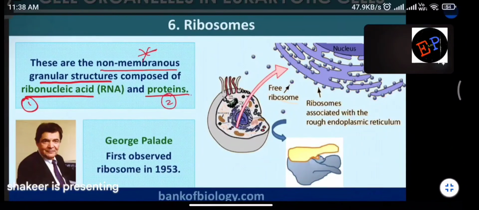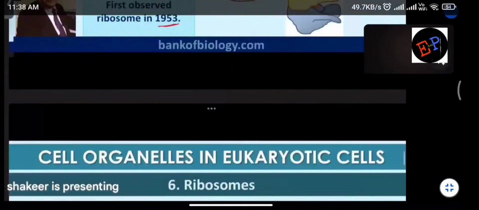So George Palade first observed ribosomes in 1953. And these small dot-like structures which you are seeing, you can call them ribosomes. Some of the ribosomes are present on rough endoplasmic reticulum. Some of them are present in the cytoplasm. Some of them are present inside the chloroplast, and some of them you can find on the nucleus also.